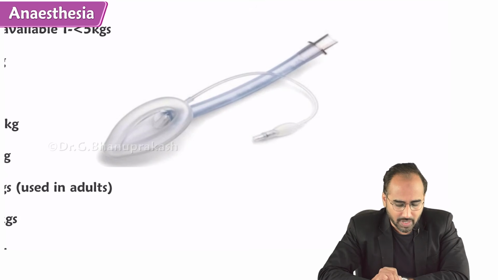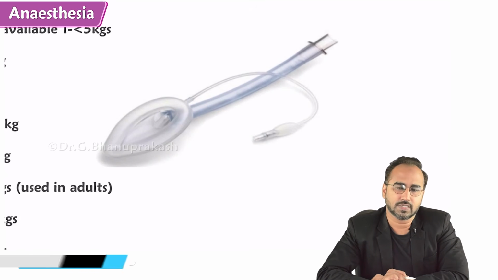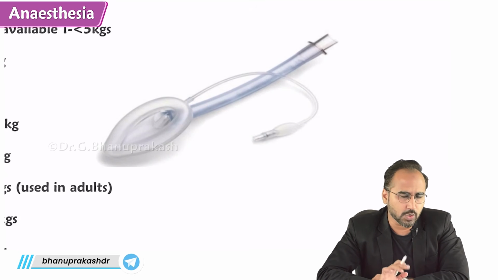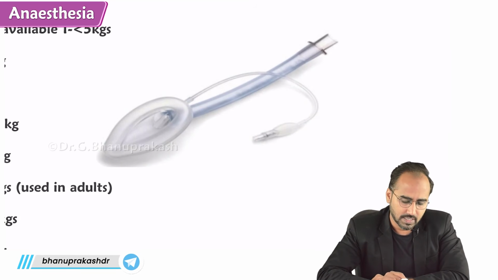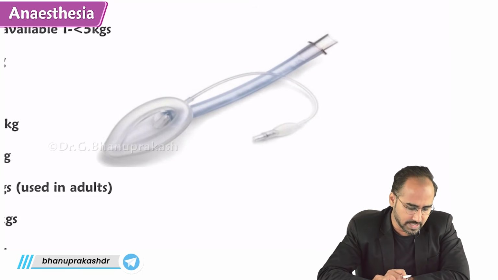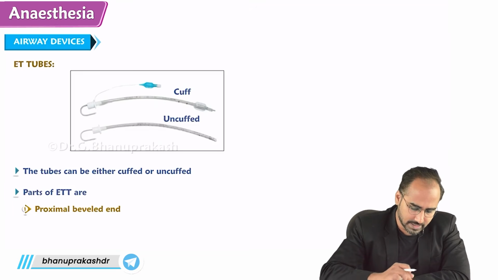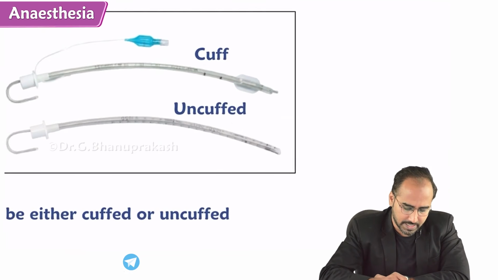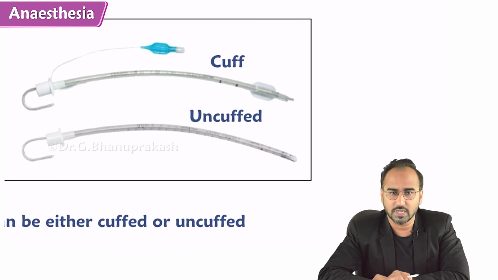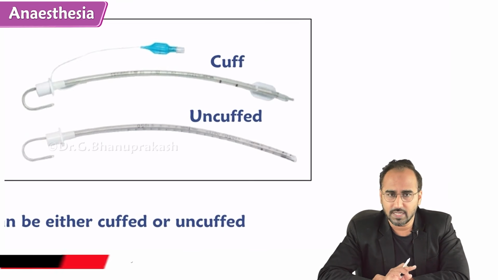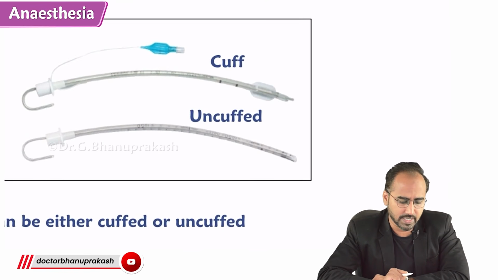What is the indication of this LMA, guys? But before going to the indication of LMA, this is the laryngeal mask airway, and here is this device called endotracheal tube. These are two devices for airway: laryngeal mask airway or endotracheal tube.